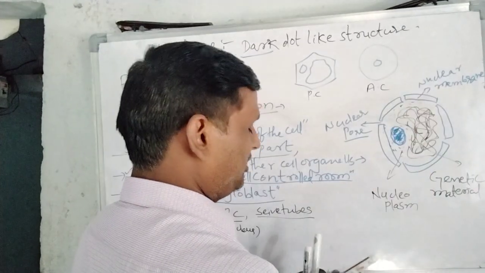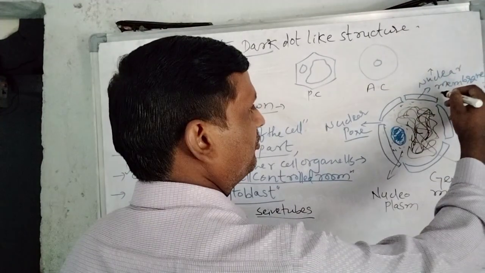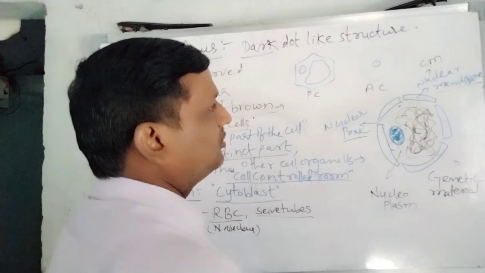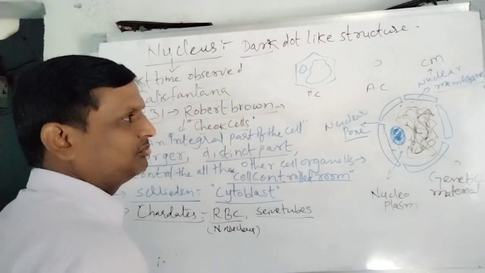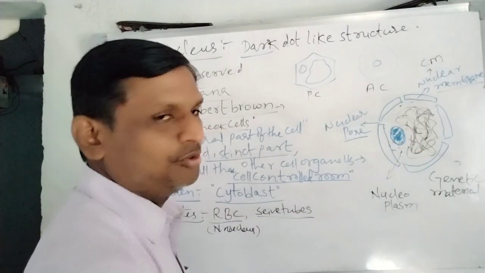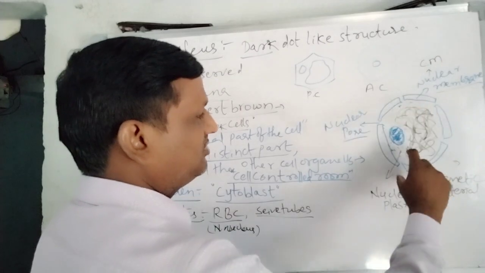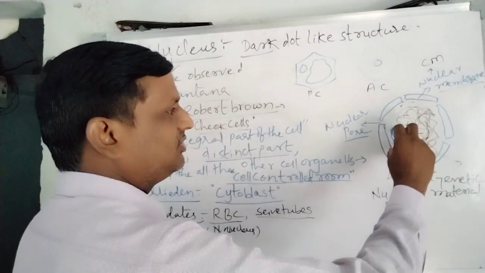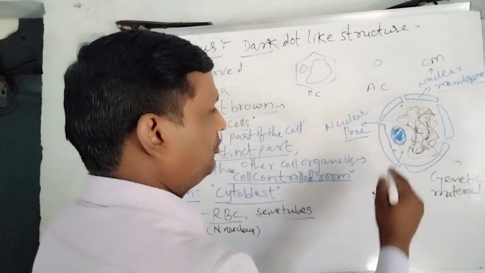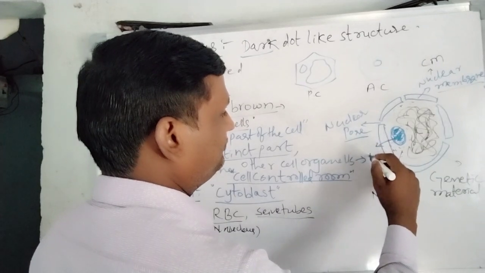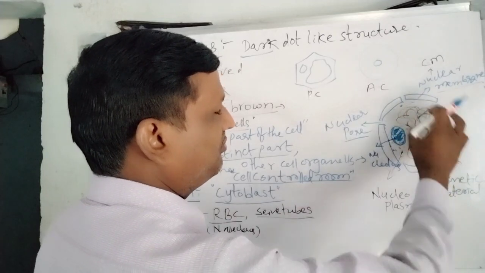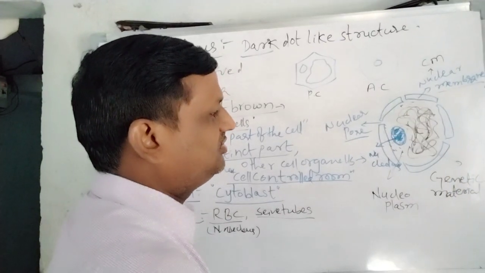And this nuclear membrane is similar to the cell membrane, very, very most important point. Yesterday we studied the cell membrane. The nuclear membrane is similar to the cell membrane, which is a double-layered structure. Then the pores in between the nuclear membrane are called nuclear pores. Inside the nucleus there is a fluid called nucleoplasm, and the dark dot-like structure inside the nucleus is called the nucleolus. And the network-like structure inside the nucleus is called genetic material.